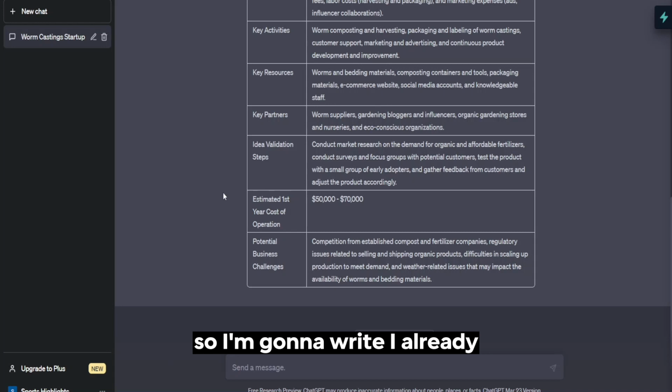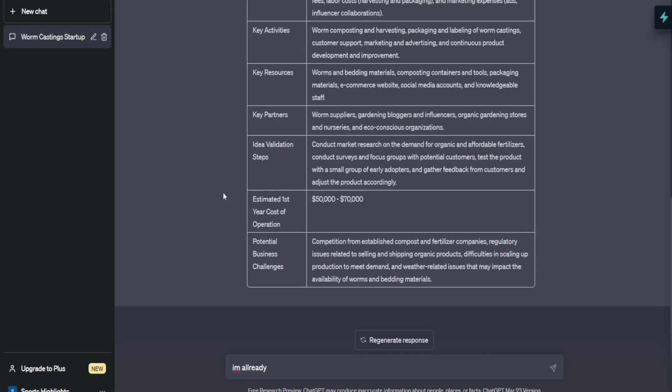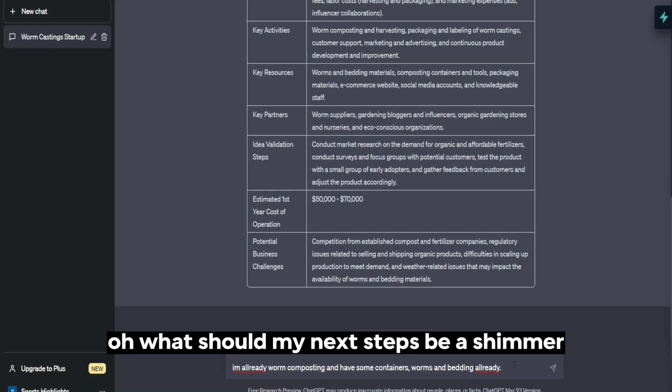So I'm going to write that I already have some containers, worms, and bedding already. What should my next steps be?